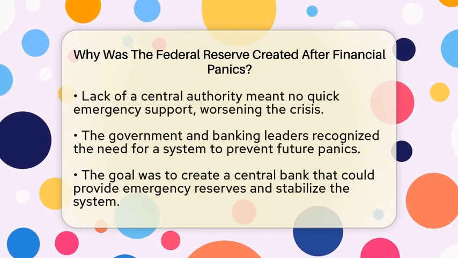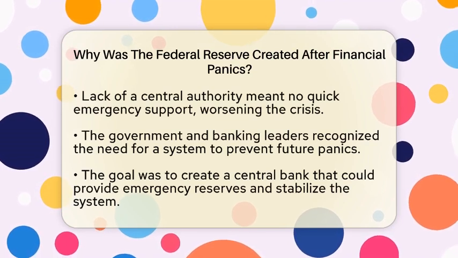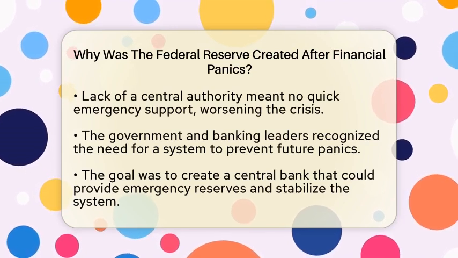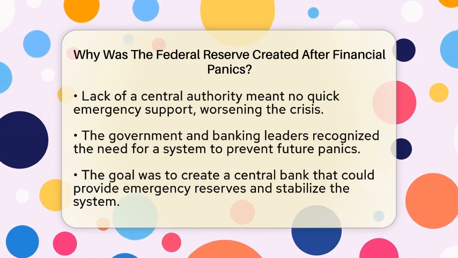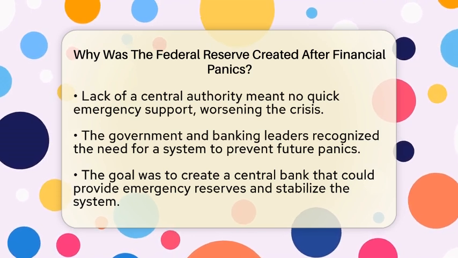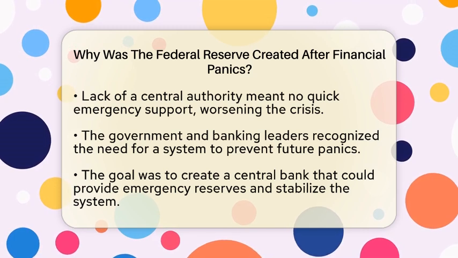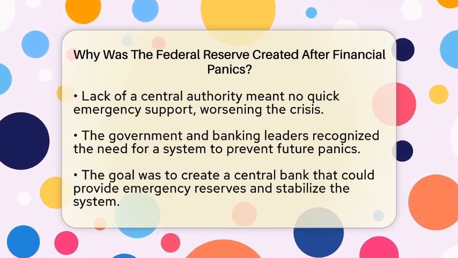At that time, there was no central authority to step in and help. Banks had no way to get emergency funds quickly, which made the panic worse. Without a lender of last resort, the crisis spread faster and caused more damage.